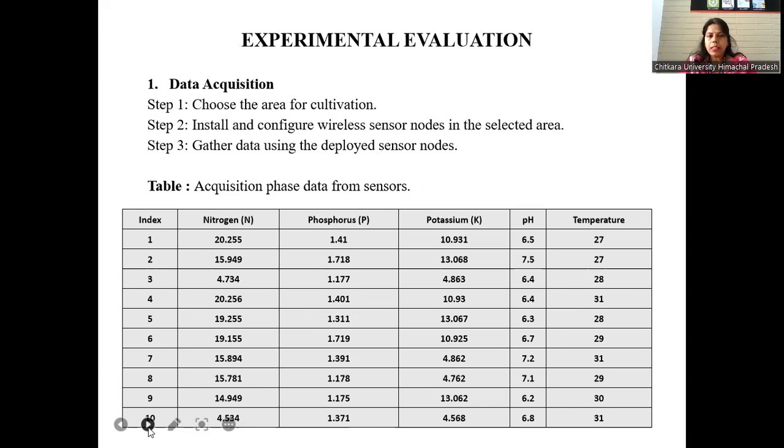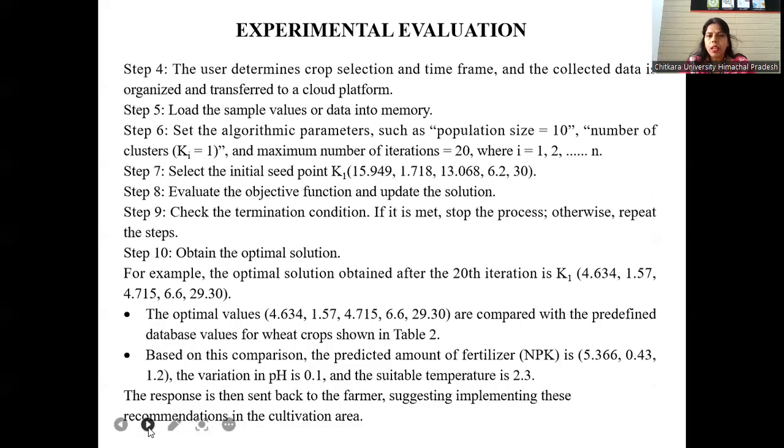A table is maintained for the acquisition phase data from the sensors. In this table, we have maintained nitrogen, phosphorus, potassium, pH, and temperature. This is a formatted table where we can include the nitrogen value, phosphorus value, potassium value, and pH value according to the temperature. In the next step, the user determines the crop selection and time frame, and the collected data is organized and transferred to a cloud platform. Step 5, load the sample value or data into the memory.